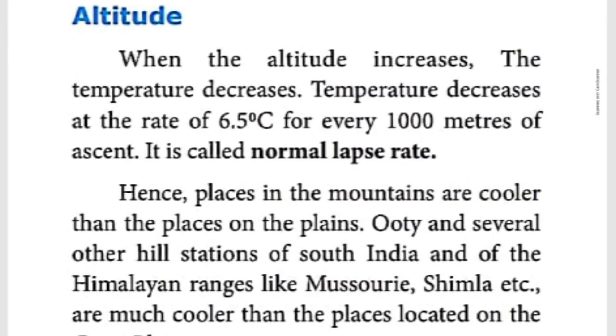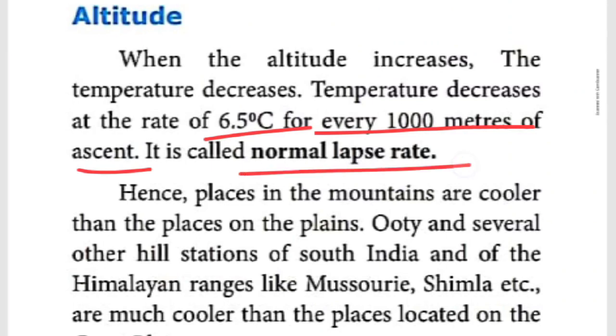What does altitude mean? Height. When the altitude increases, the temperature will decrease. When the height increases, automatically the temperature will decrease. So here it is given: for each and every 1000 meters of height, 6.5 degrees Celsius temperature will decrease. It is called the normal lapse rate.